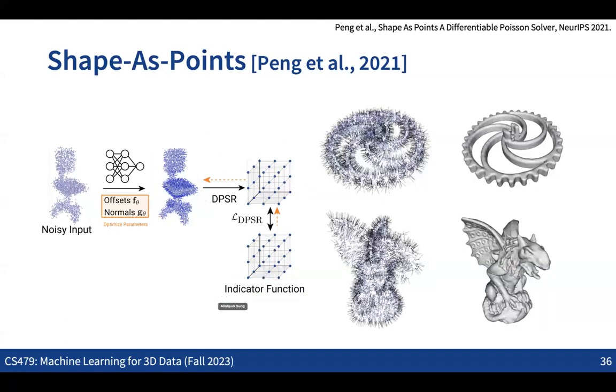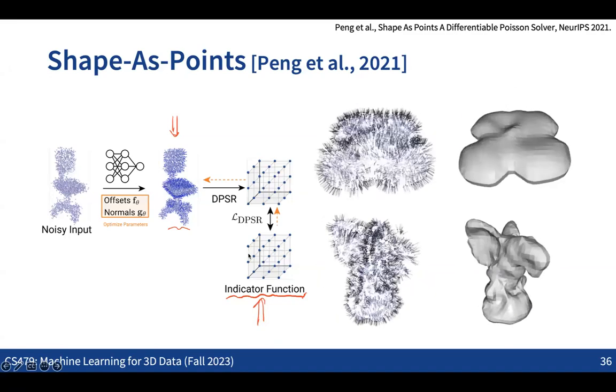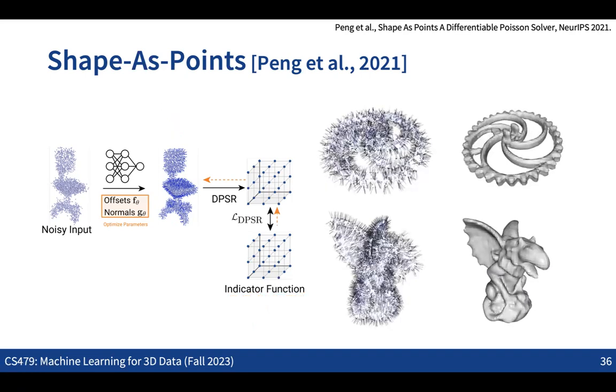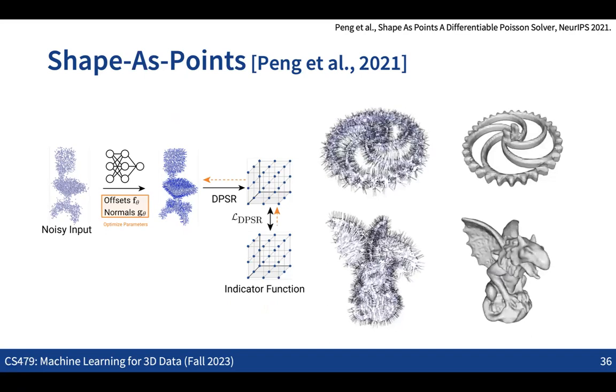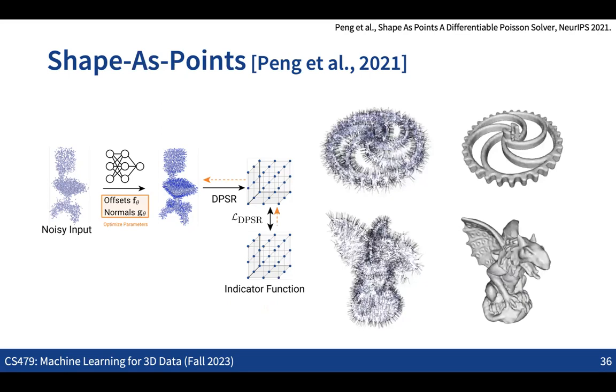In the case where you have the ground truth for the indicator function, and given an input point cloud with noise, both in the coordinates and in the surface normal information, we can run Poisson surface reconstruction in real time, in a way that we can now optimize all the positions and the normal information of the points like this. So this was one interesting case: solving the Poisson's equation in real time in the spectral domain, to update the surface normal information and the points information.